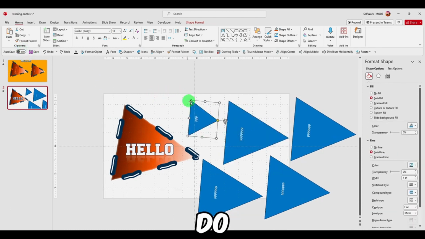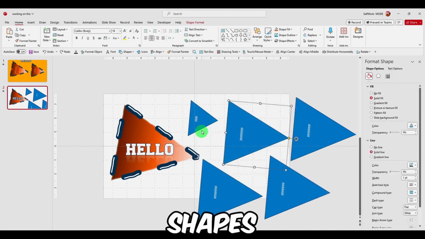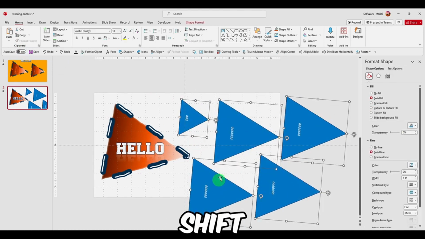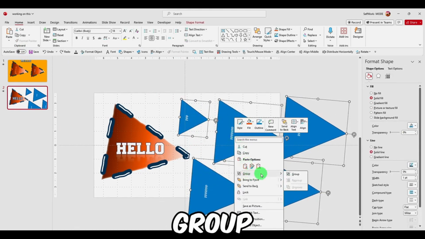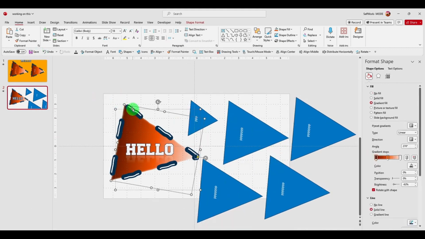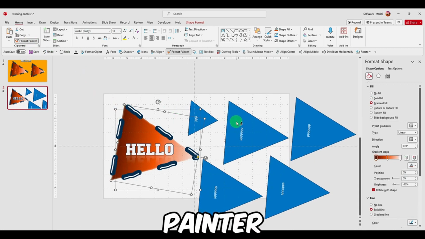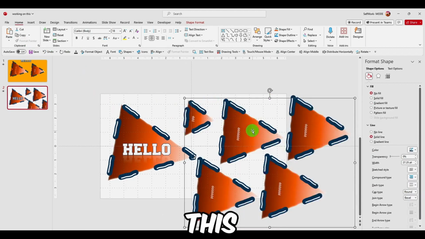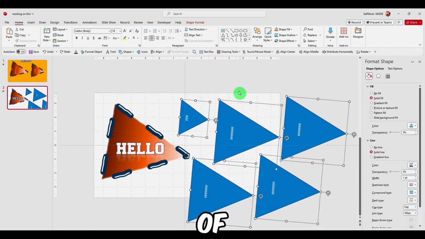So what you can do is select all the shapes, hold shift, right click, group, and now we can select this shape, format painter, and this can save you a bunch of time.